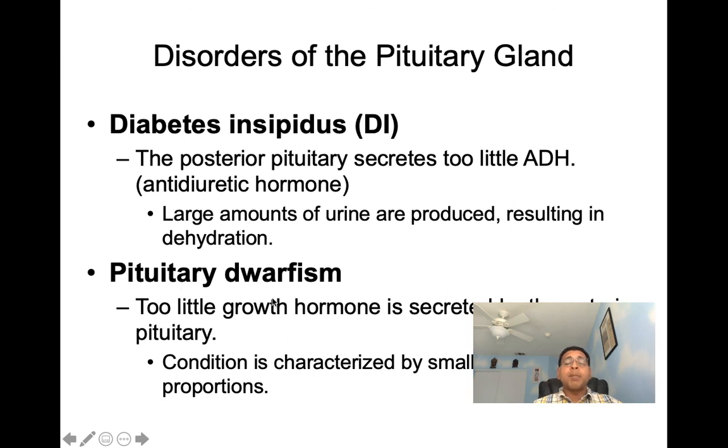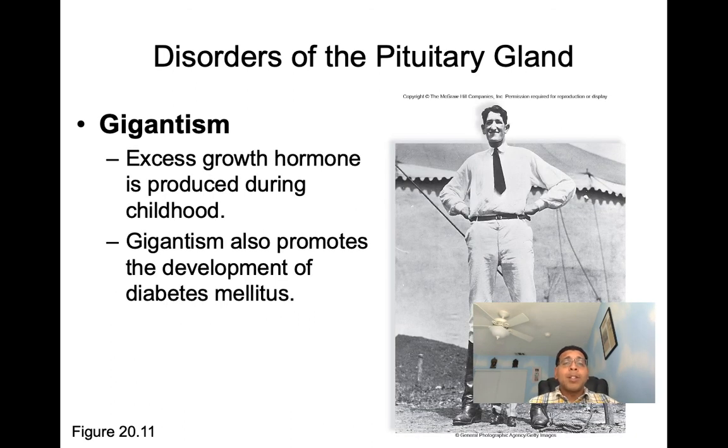Next we have pituitary dwarfism. In pituitary dwarfism, the patient has too little growth hormone secreted by the anterior pituitary. This condition is characterized by small stature but normal proportions. Next, let's check out gigantism. Gigantism is a disorder where you have excessive growth hormone produced during childhood. Gigantism also promotes the development of diabetes mellitus.